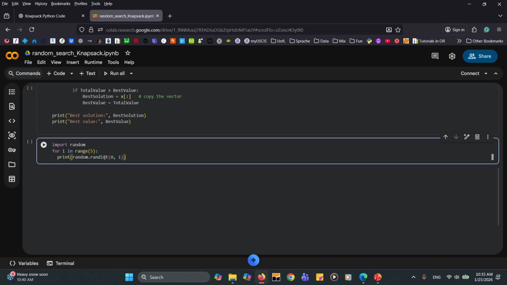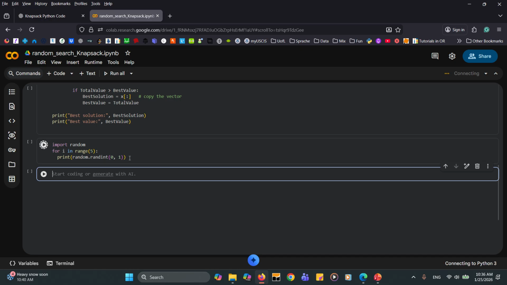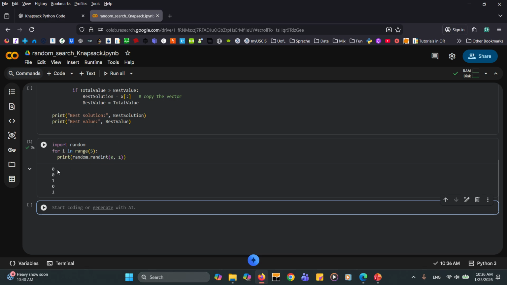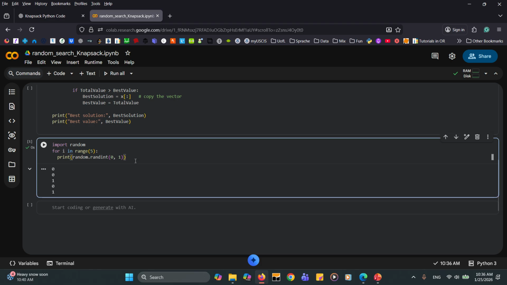So when you use the randint, first of all, the output is an int. You have the randint, so it's going to generate a random integer, and this is going to be between 0 and 1, 0 and 1 included. So the numbers are going to be either 0 or 1. So if I run this line of code, you can see that we have 5 numbers, 0, 0, 1, 0, 1. If I run it again, we have 1, 0, 1, 0, 1.